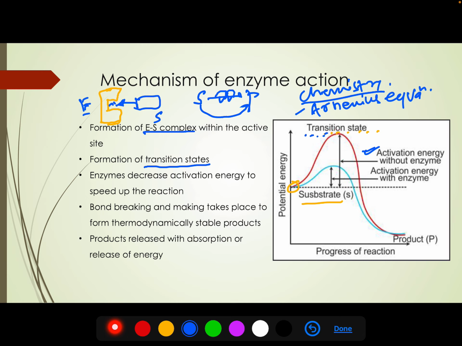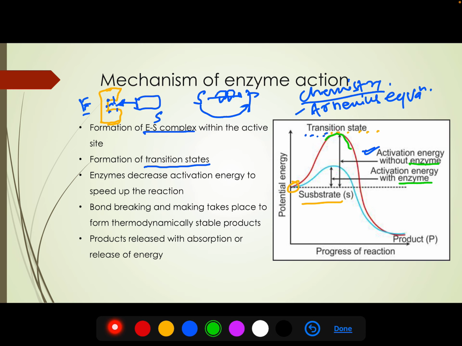Now here comes the role of enzymes. What enzymes do is simply decrease the need of this activation energy. The requirement of this activation energy is decreased to a very low quantity that can be supplied within this active site, and the product can be found very easily. So we see in the graph that this is the activation energy without enzyme, and this is the activation energy with enzyme. So with the help of enzyme, the requirement of energy is decreased and the product can be found very easily and very quickly without supplying much energy.